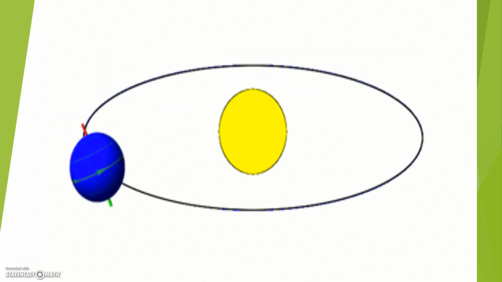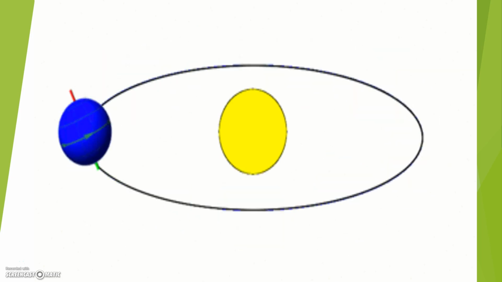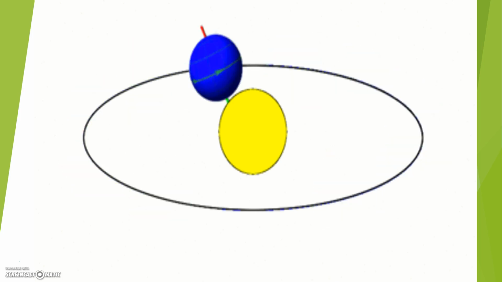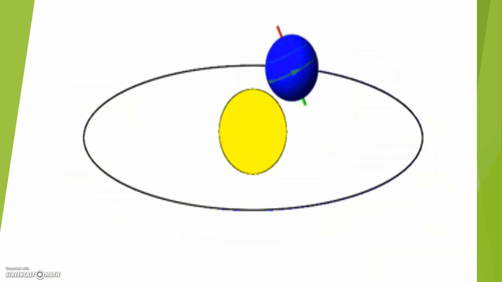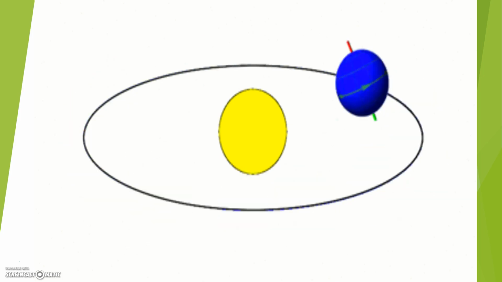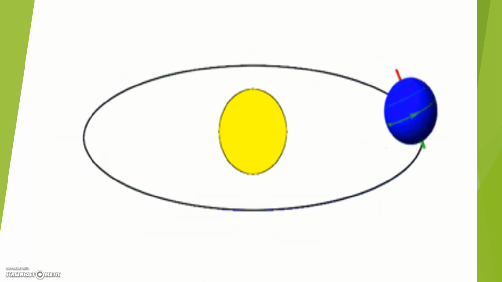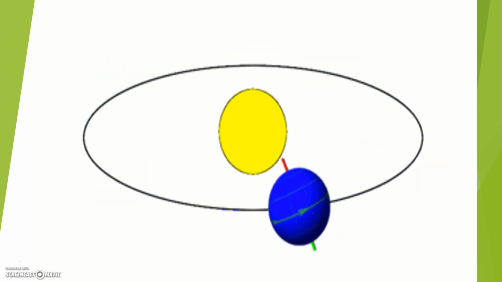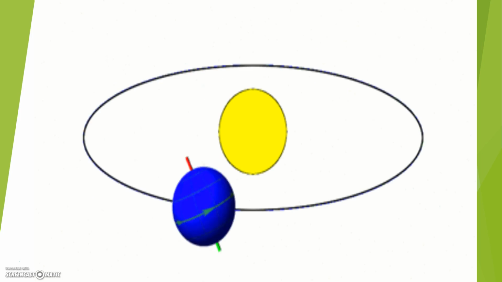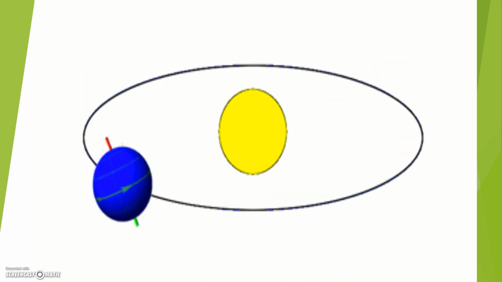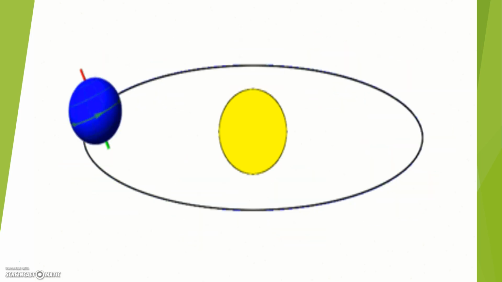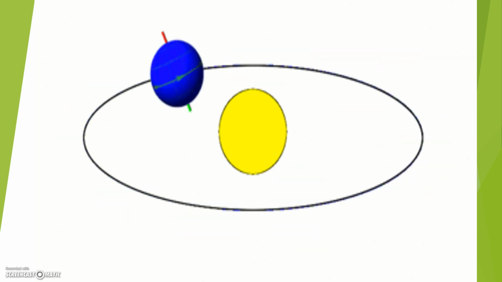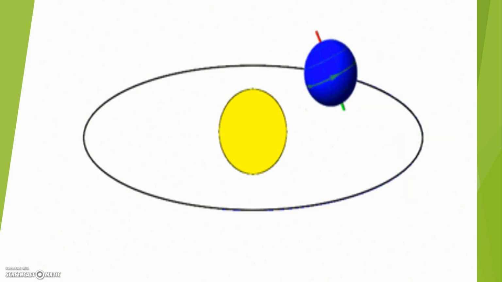What role does the tilt of the Earth have on the seasons? Seasons occur because the Earth is on a tilt. For example, when the northern hemisphere is tilted closest to the sun, then that means that it is summer in the northern hemisphere. In the southern hemisphere, it would be winter because they are pointing in the opposite direction. The sunlight is not shining directly at the southern hemisphere, which causes it to become cold, while the northern hemisphere is warm because it is getting all the sunlight.